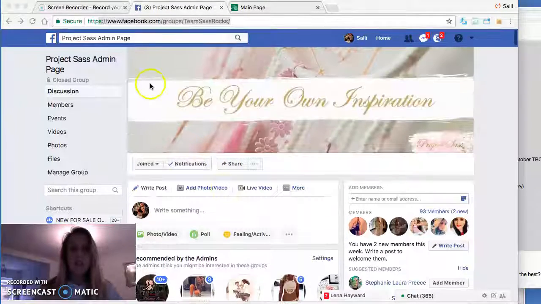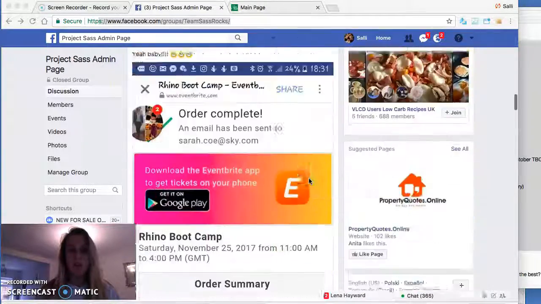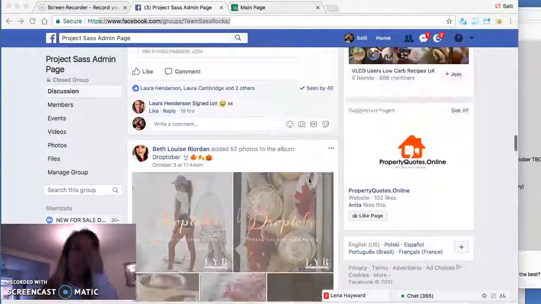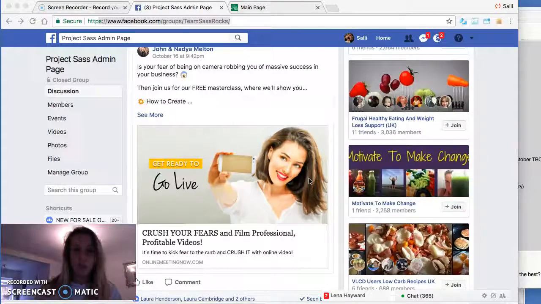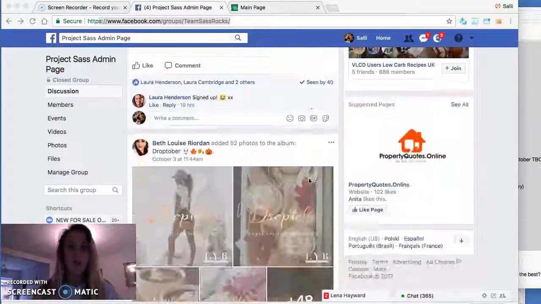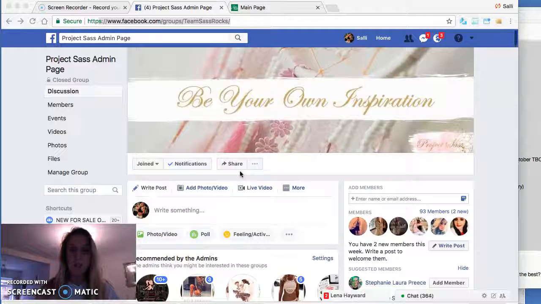So this is the Project SAS admin page, and as you can see, there are posts all along here of people. Like I've posted here, I saw something that would be really good, a training course that you might want to do about going live, and various other things. However, there's a couple of different ways that you can search for information. Firstly, down the side here, you have photos, files, and all sorts of things.